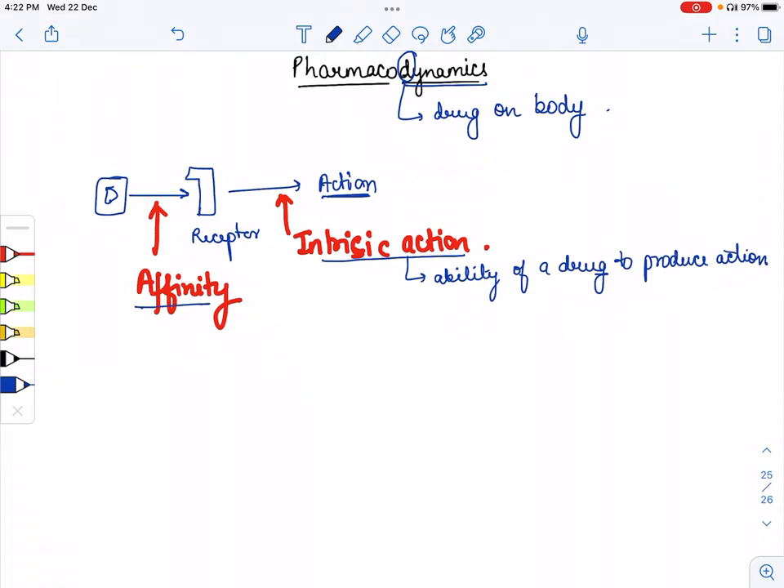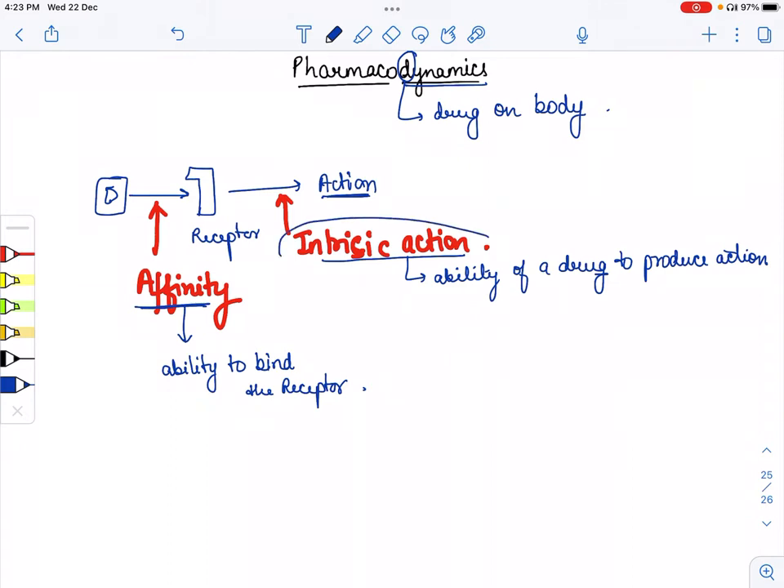Well, affinity represents the binding ability of a drug to a receptor. That is known as affinity. So what do we mean by affinity? By affinity, we mean the ability of a drug to bind its receptor. That is known as the affinity.